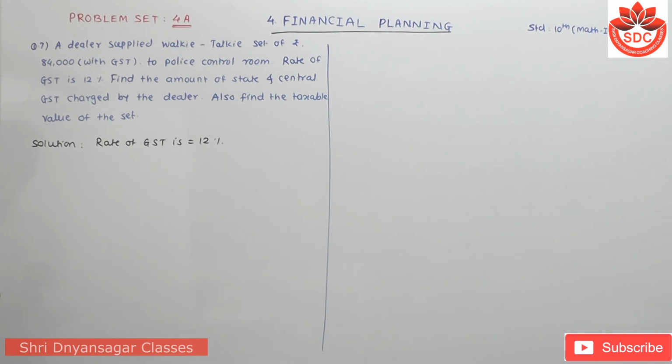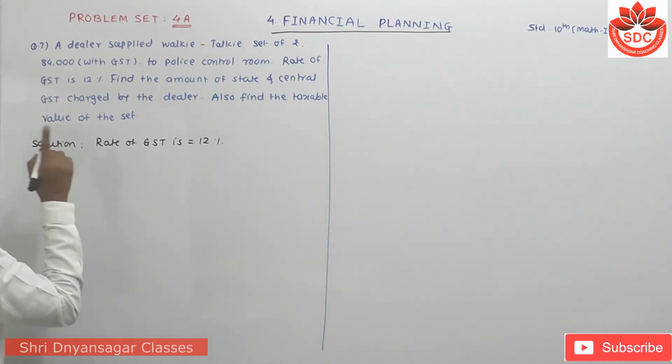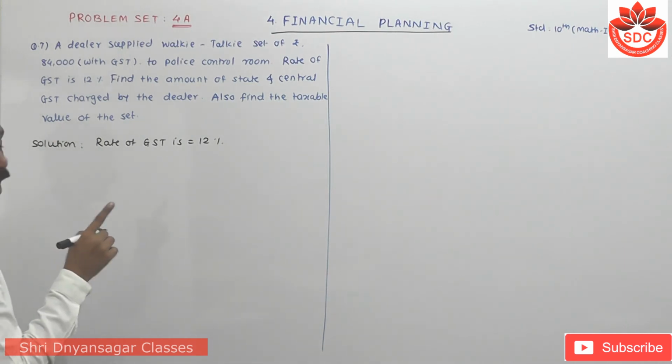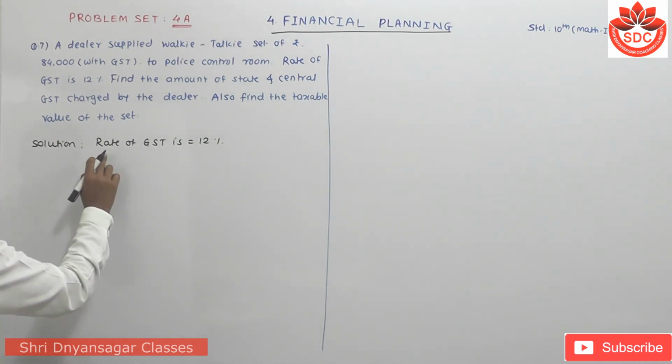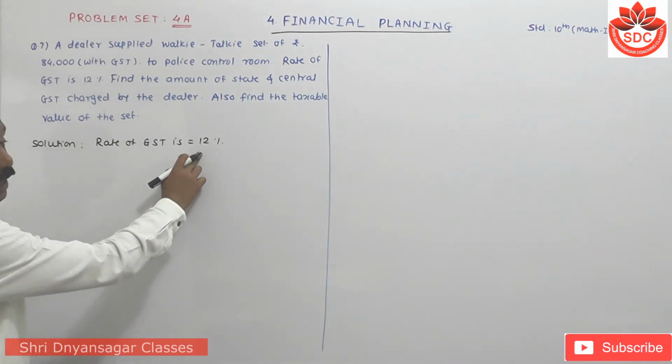12%. Now student, if the taxable value of the walkie-talkie set is 100 rupees, at that time the total value is 112.